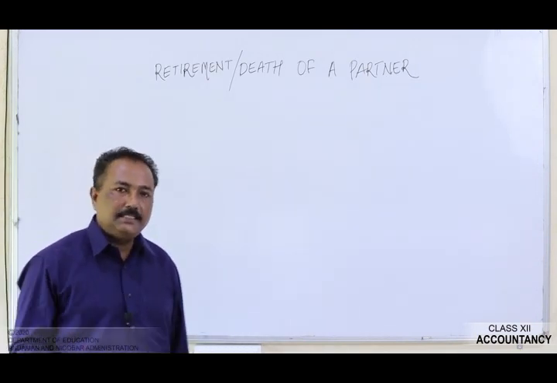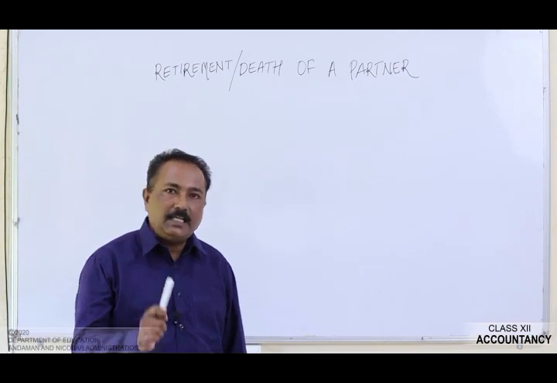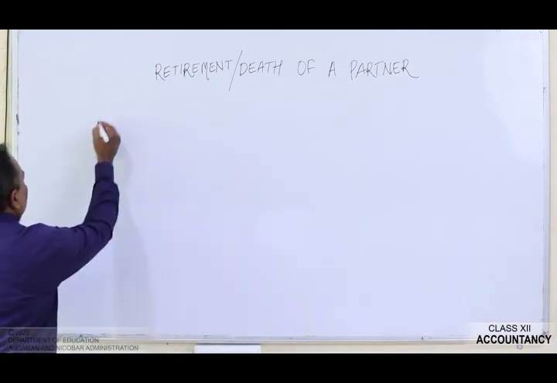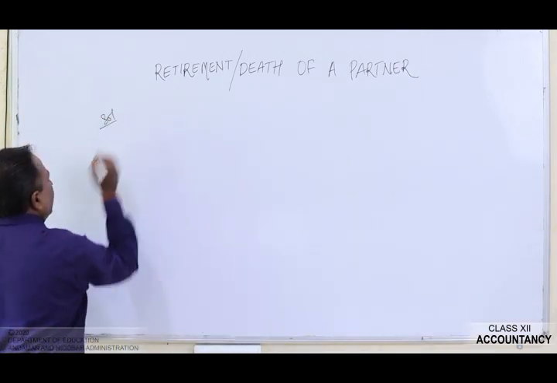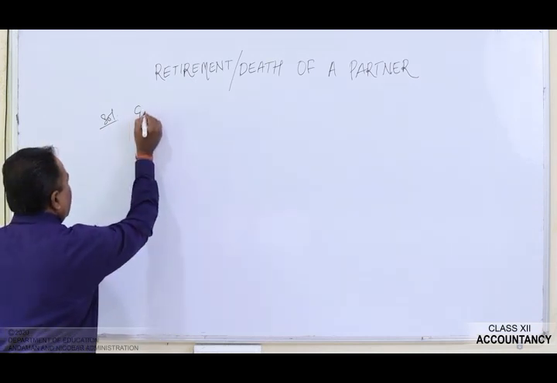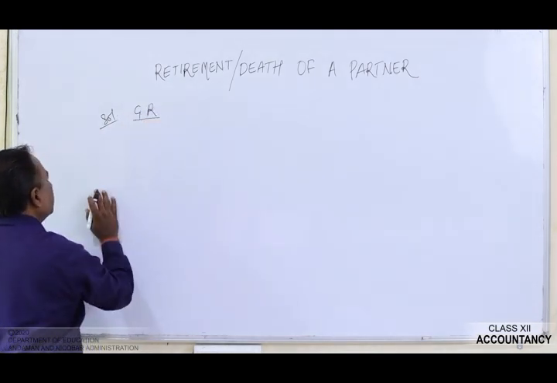Dear students, in this case, you have to first find out the gaining ratio. Now, how we will calculate the gaining ratio? Write down here as the gaining ratio.